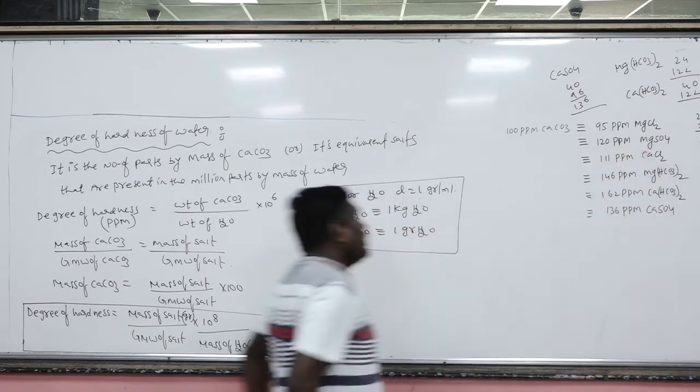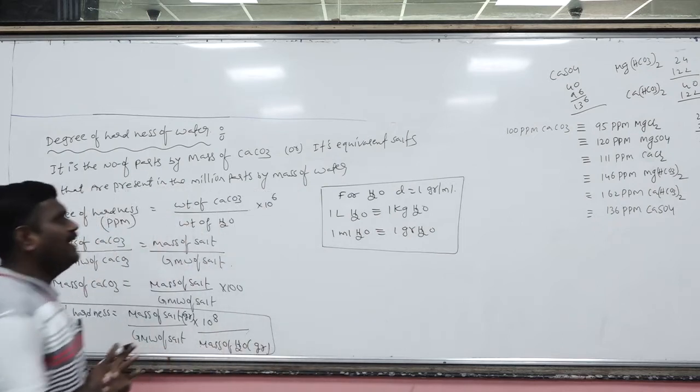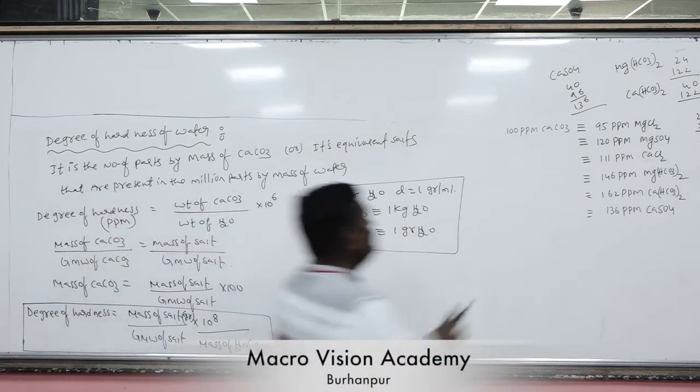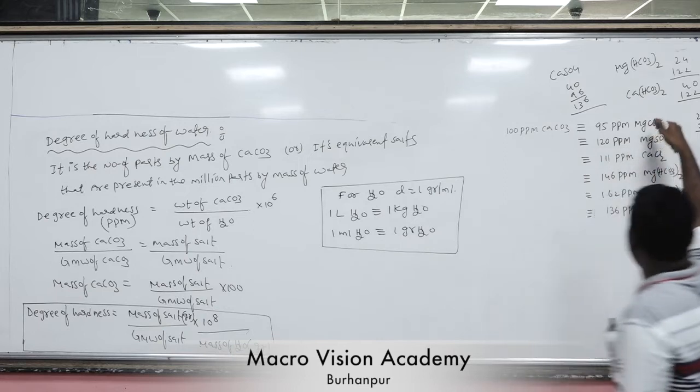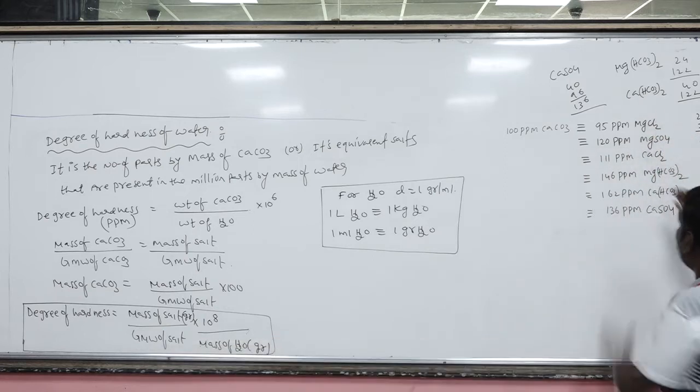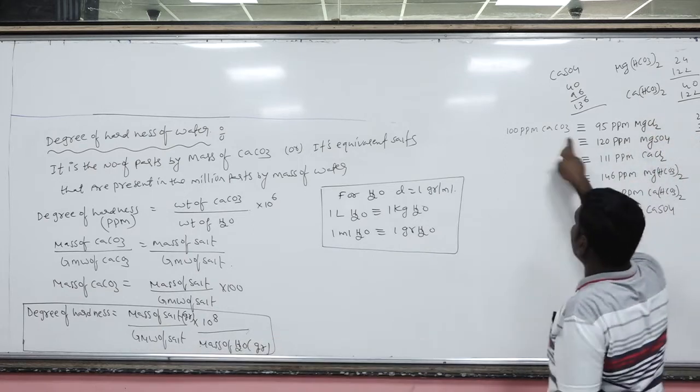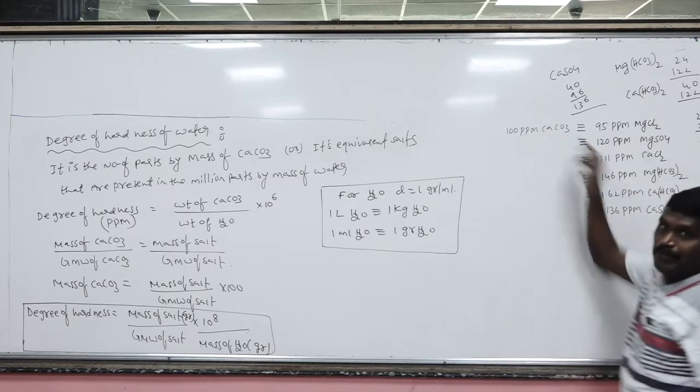Now the degree of hardness for the calculation. So we have to calculate the degree of hardness of the corresponding salt, and it will be converted into the salt of CaCO3. This is very, very important.